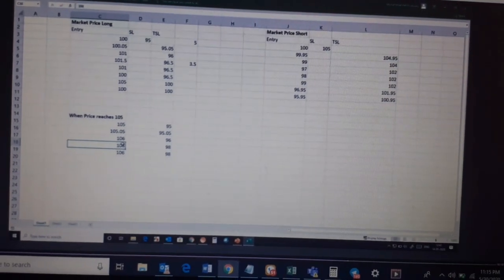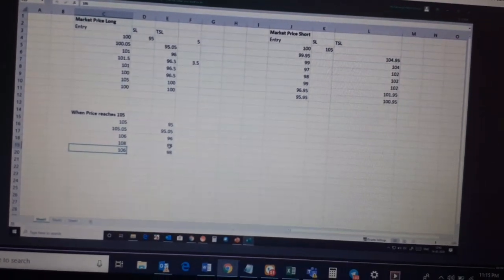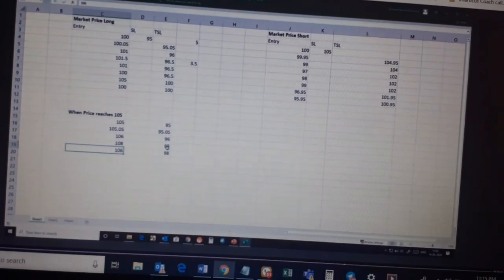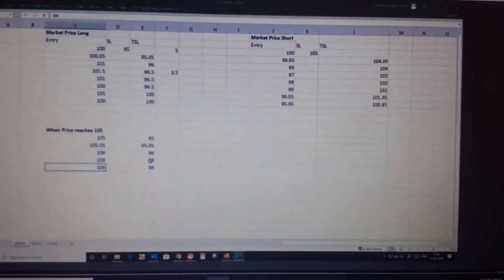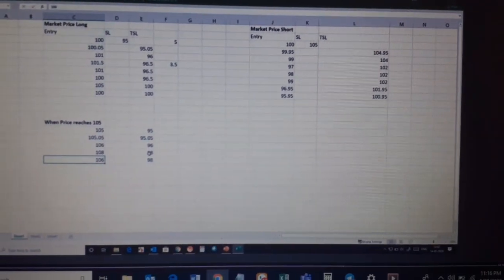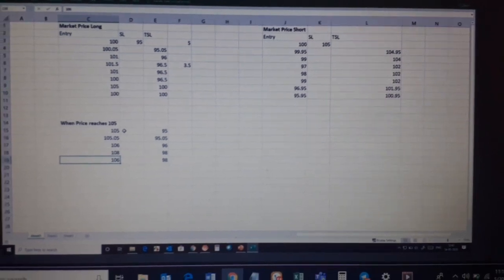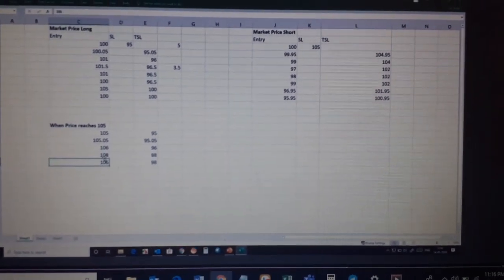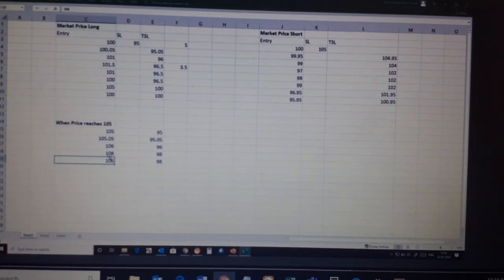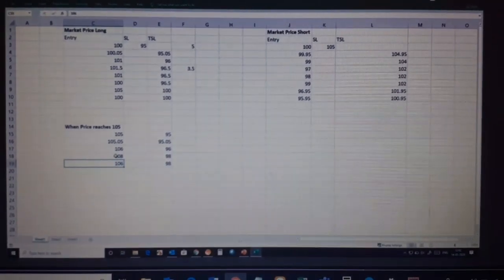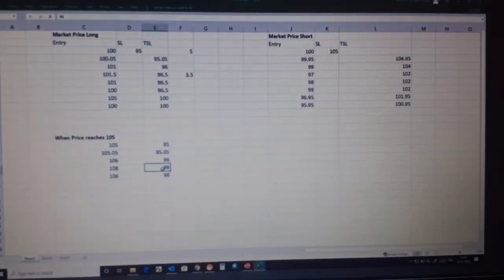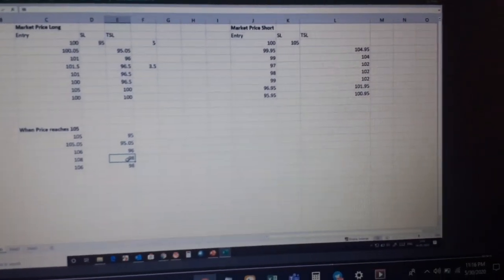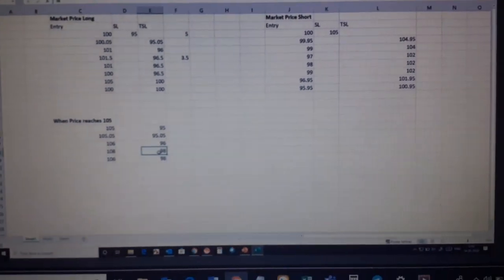Now if the price goes from 108 to 106, the stop loss will not change back to 96, because it has already moved up to 98. There is no guarantee of profit level. At some moment you are making 105 and you did not trail your stop loss. At some moment you are making 110, and you did not trail your stop loss. Now from 110 the price starts to fall, becomes 100 or 98, and you get stopped out. So at some moment you might be making some money, but now you have just been stopped out.